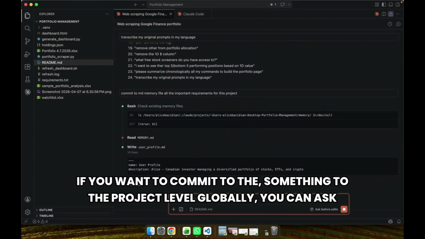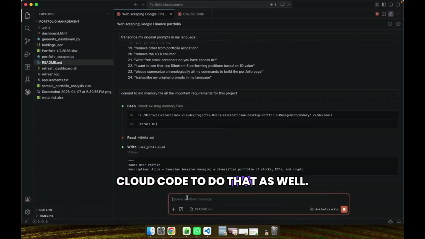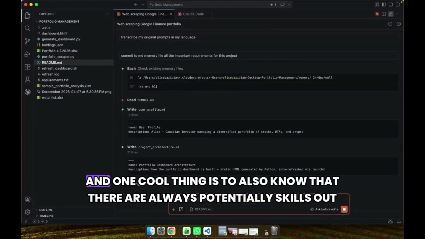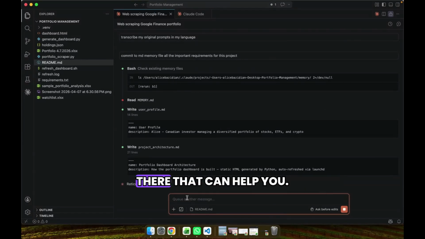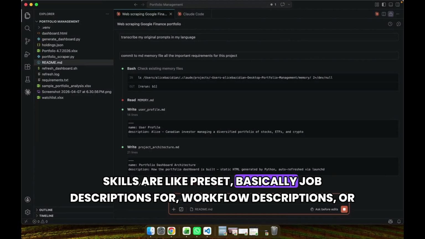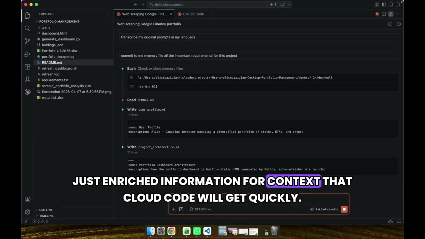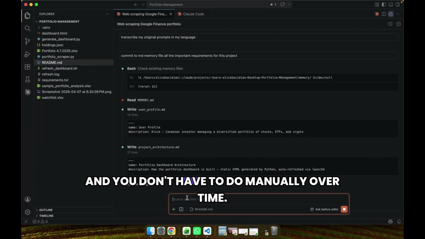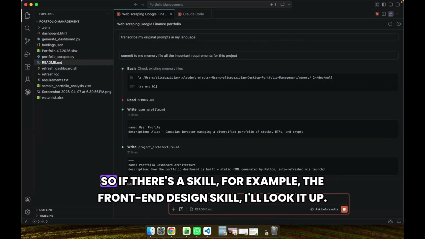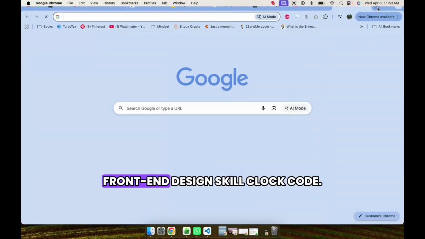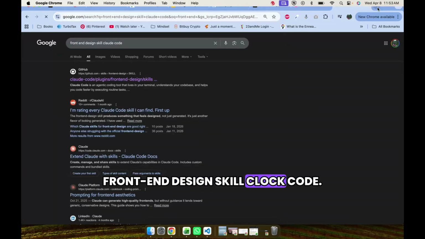If you want to commit to something at the project level globally, you can ask Claude Code to do that as well. And one cool thing to know is that there are always potentially skills out there that can help you. Skills are like preset job descriptions or workflow descriptions, or just enriched information for context that Claude Code will get quickly, and you don't have to do it manually over time. So if there's a skill, for example, the front end design skill, I'll look it up, front end design skill Claude Code.